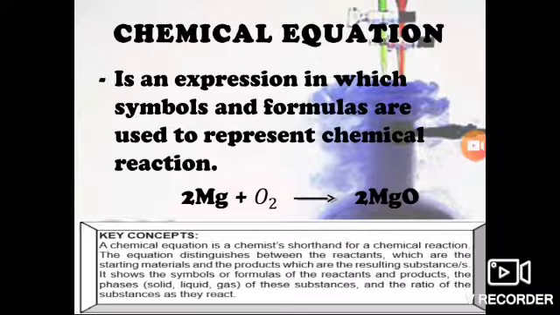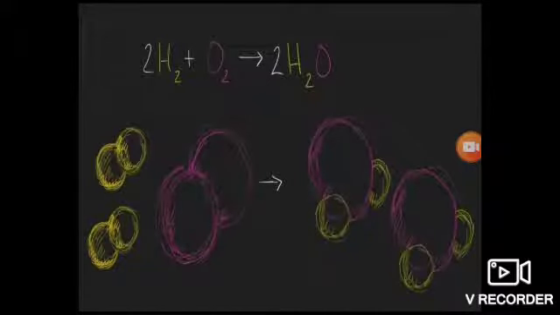Okay, so it's a shorthand for a chemical reaction. The arrow is showing you that the reactant has been changed into product. So this has also been shown here.